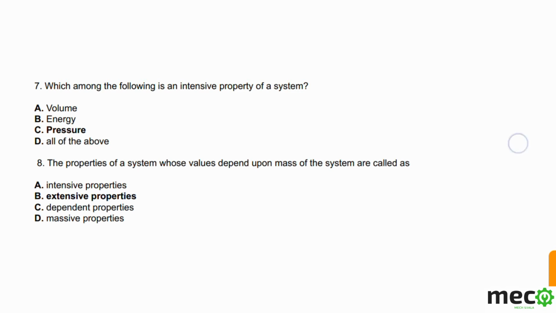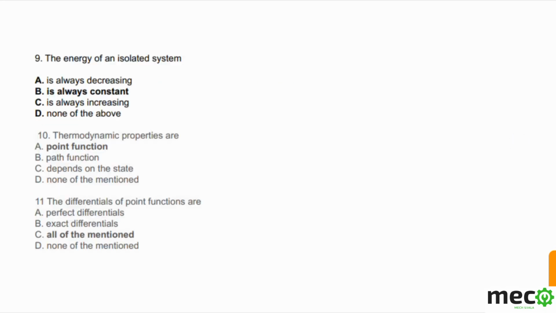So that is the eighth question, and after that, in the ninth question: the energy of an isolated system. The energy of an isolated system is always constant. I did not tell you in previous videos because there was no point about isolated system.